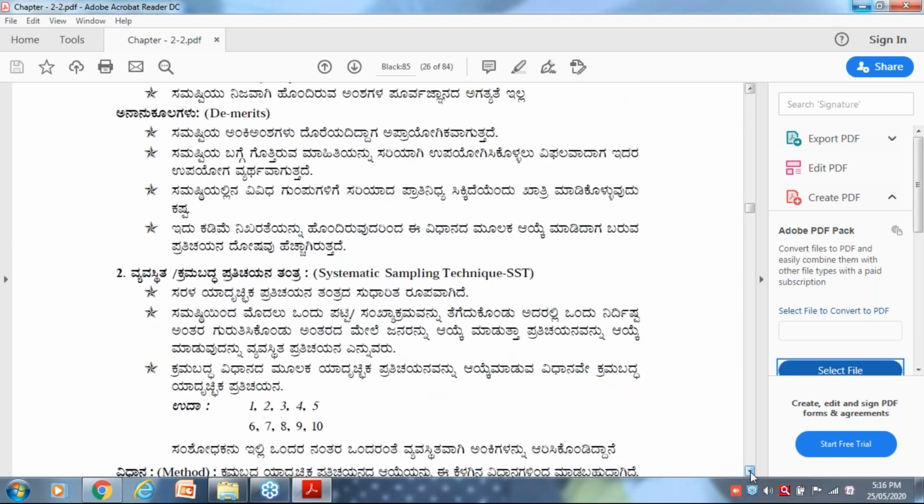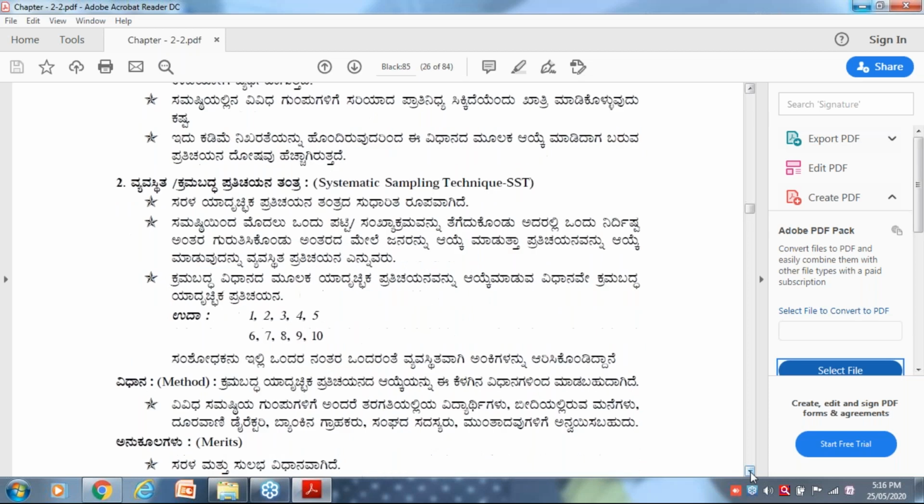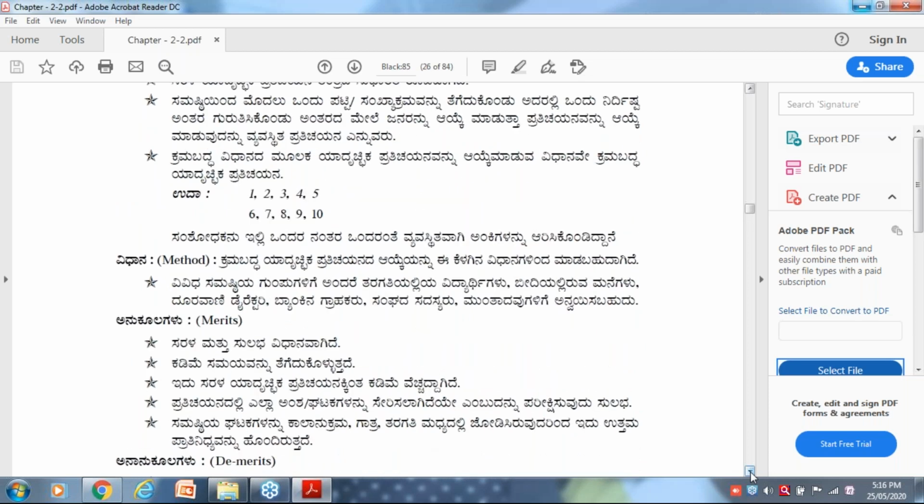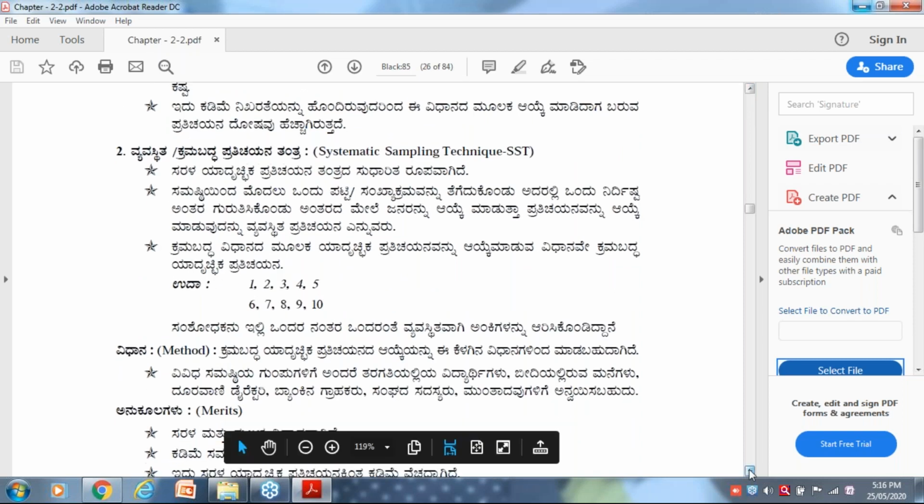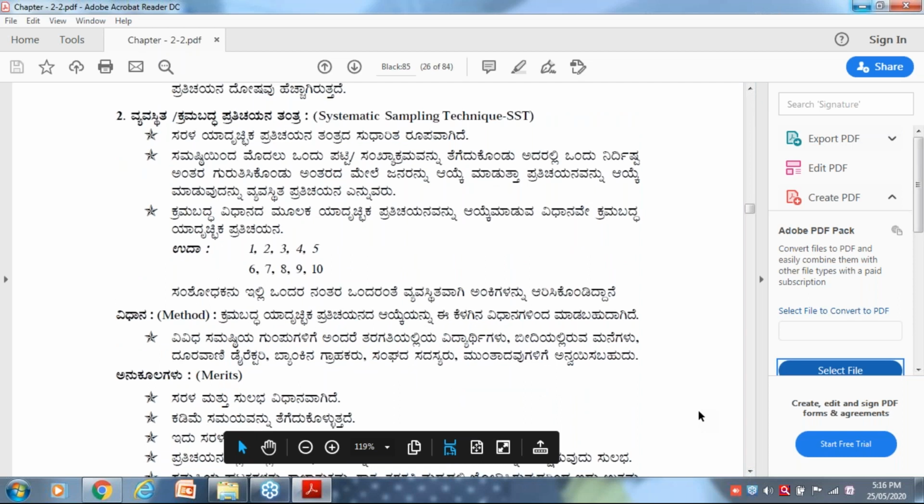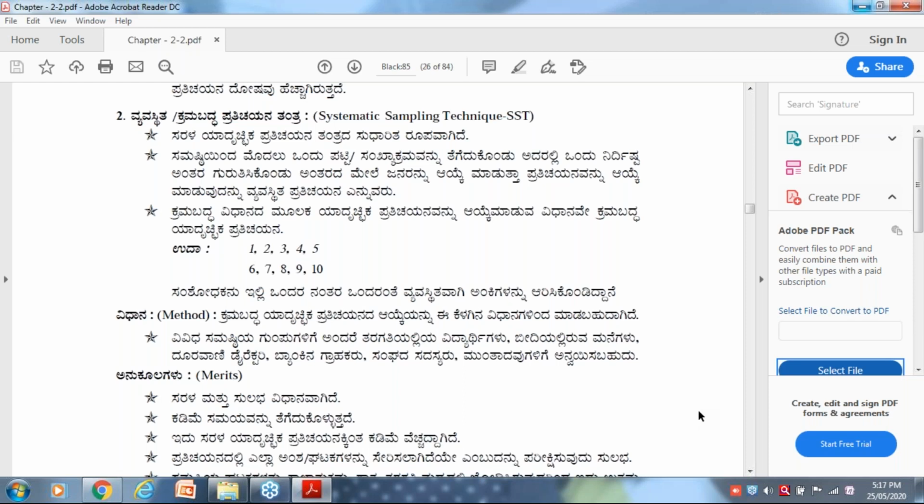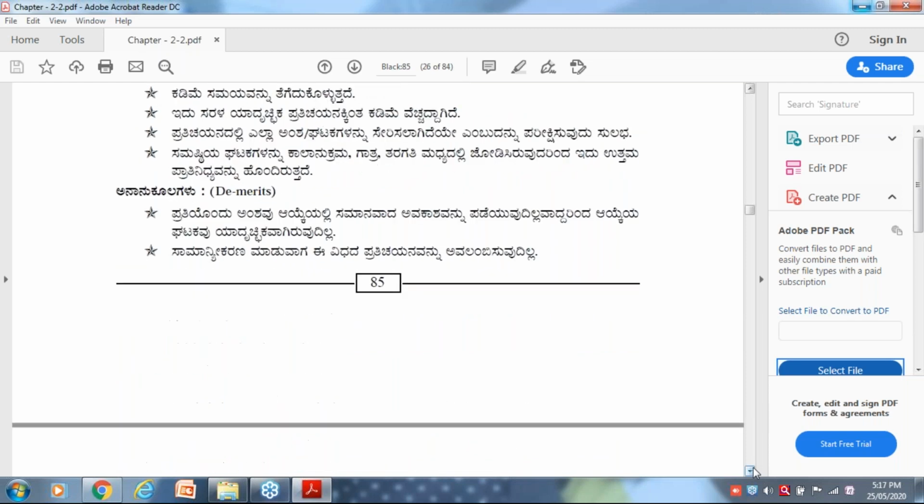Okay, then systematic random sampling means you are following some systematic procedure to select a sample. For example, suppose North Karnataka has 10 districts. Among 10 districts I am going to select 100 people. That is systematic. There should be some systematic process to select a sample.